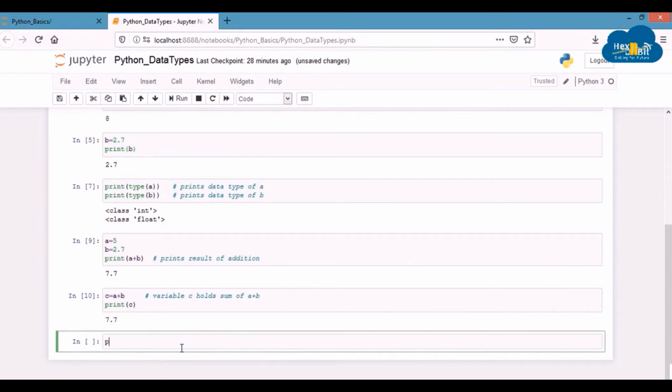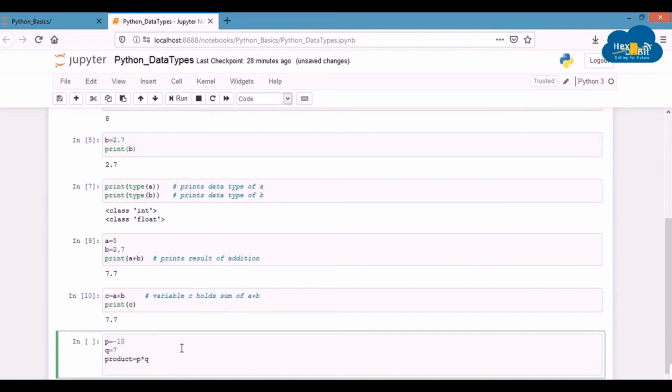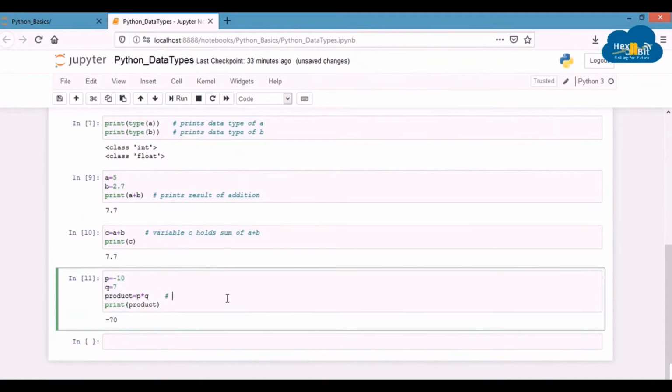We will assign the value -10 to a variable p and a value 7 to another variable q. Let's multiply both these variables and store the result in a variable called product by writing product equals p asterisk q. Here the arithmetic operator is an asterisk that indicates the multiplication operation. Let's print the result by writing print within brackets product. You can see that the result is -70.